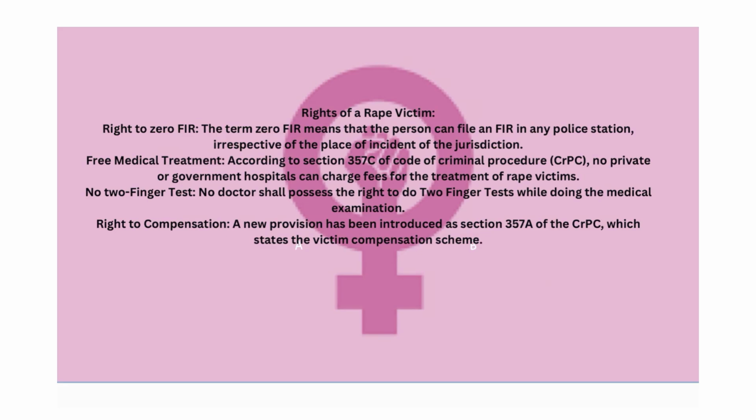After discussing the various laws related to sexual exploitation, now let us know the rights of the rape victim. The first right is the right to zero FIR. The term zero FIR means that the person can file an FIR at any police station, irrespective of the place in which the rape took place. The second is free medical treatment in any private or government hospital. The third is no two-finger test. And the fourth is a new provision introduced as per Section 357 of CrPC, in which the victim has the right to compensation. So these are the rights of the rape victim.